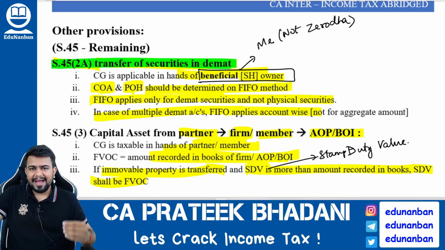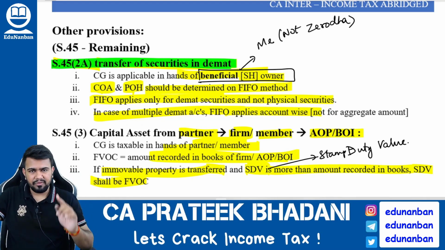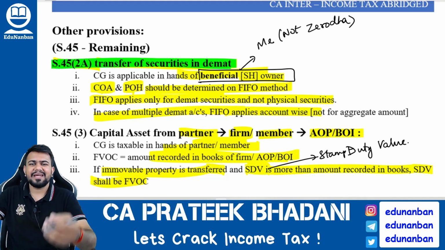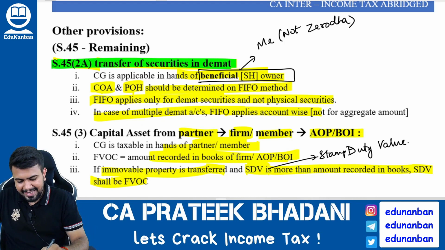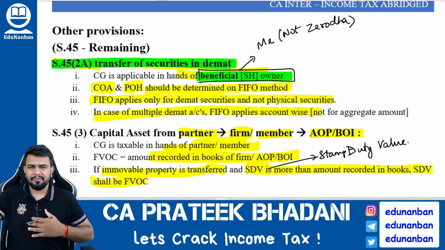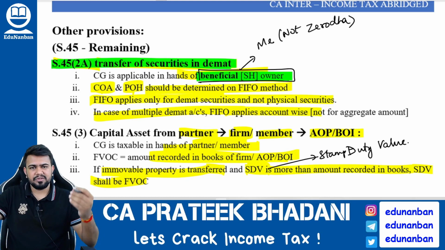And now I have to approach a broker. Let's say I am approaching a broker named Zerodha. Zerodha is only buying the shares on my behalf and keeping the shares with itself. Now, on paper, Zerodha is the owner of the shares. However, I am only the beneficial owner of the shares because I have bought the shares through Zerodha. That is why capital gain is applicable in the hands of the beneficial owner, that is in my hands. Zerodha need not pay any capital gain. I only have to pay capital gain.